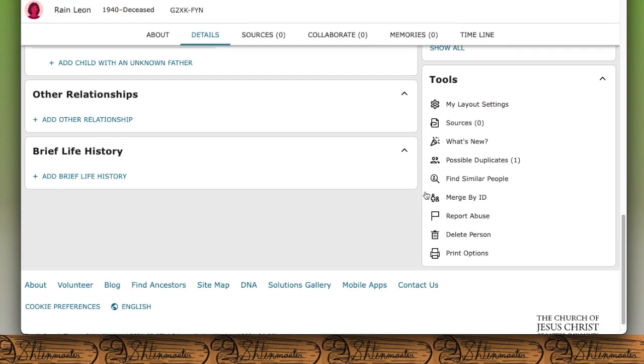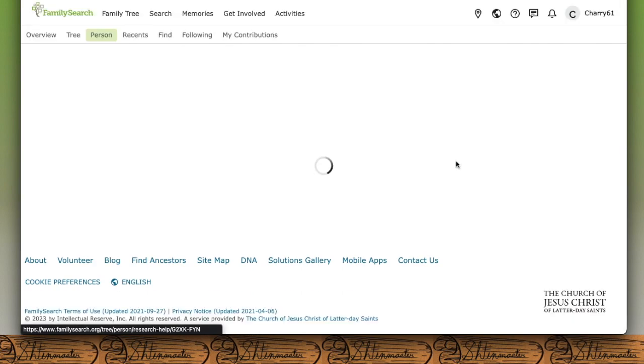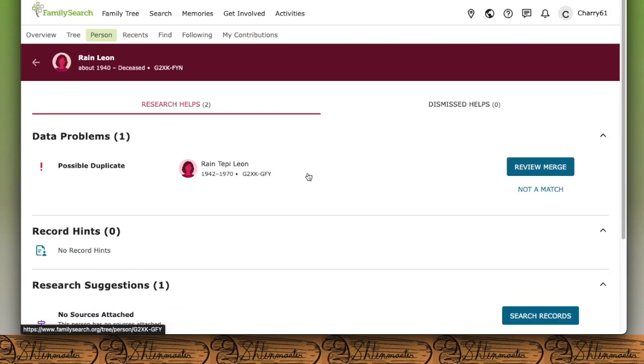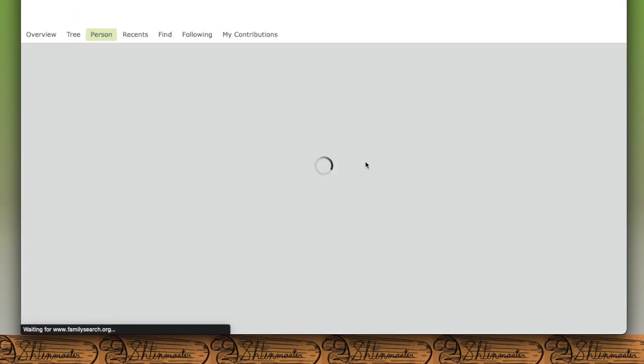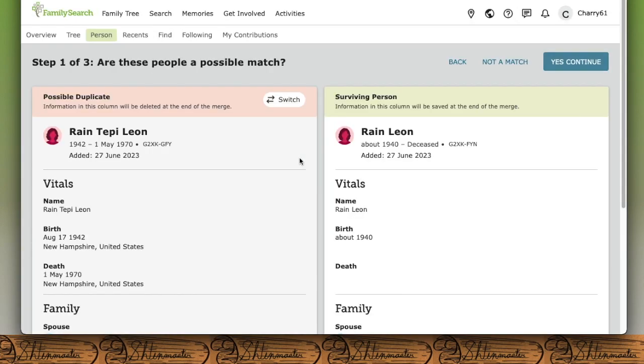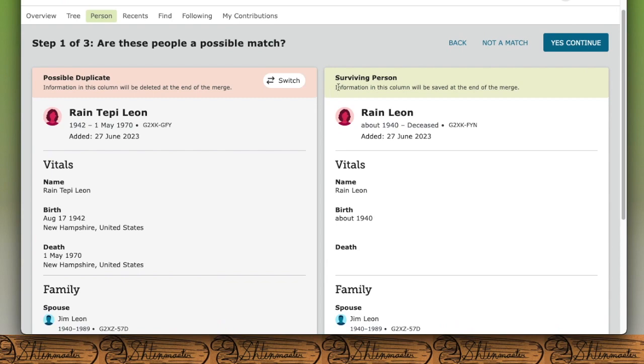We see that there is a possible duplicate, so we're going to click that, and we're going to start the merge. See that it is for a Rain Tepi Leon, and we're going to review that merge. So we see that there is the possible duplicate, and there is the surviving person. This is the one that I created, and this is one that someone else had already created beforehand that didn't show up when I created Rain.